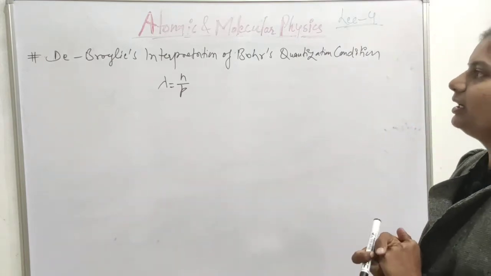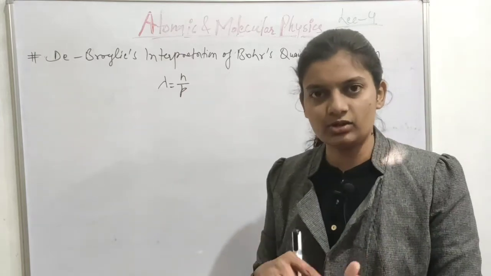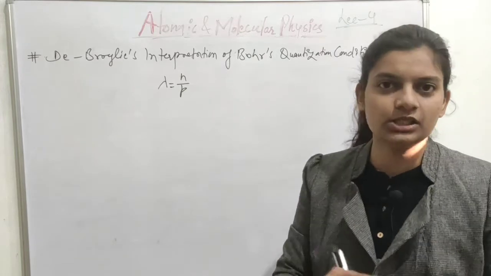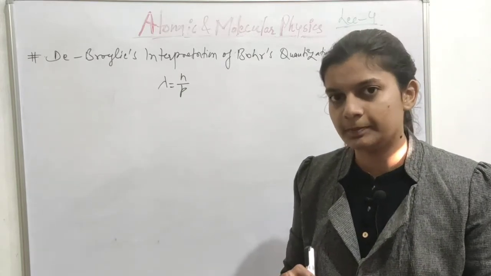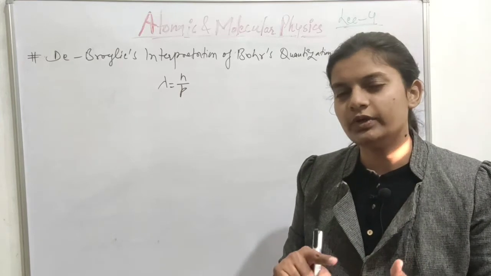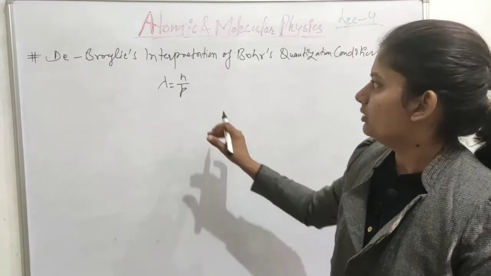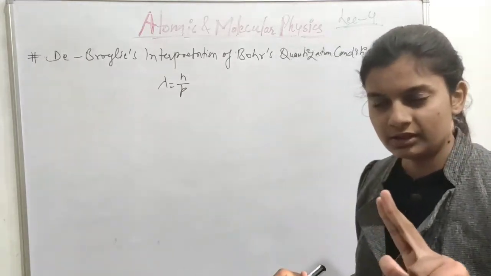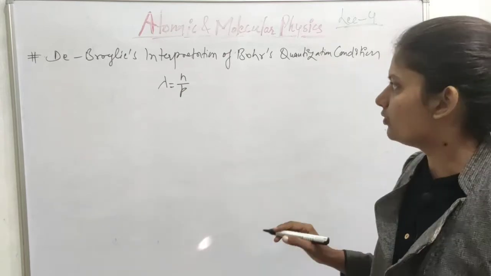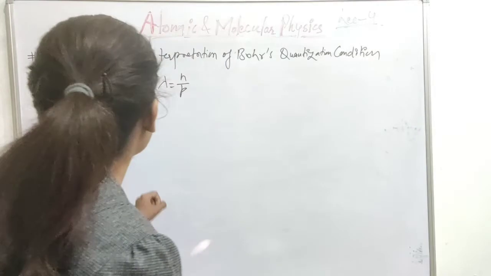Bohr is saying the electron is revolving in a circular and stationary orbit, and that those orbits are non-radiating. The electron while revolving in those orbits will not radiate any kind of radiation. So in that manner, the electron will trace a wave. What will be the shape? Let us try to understand.